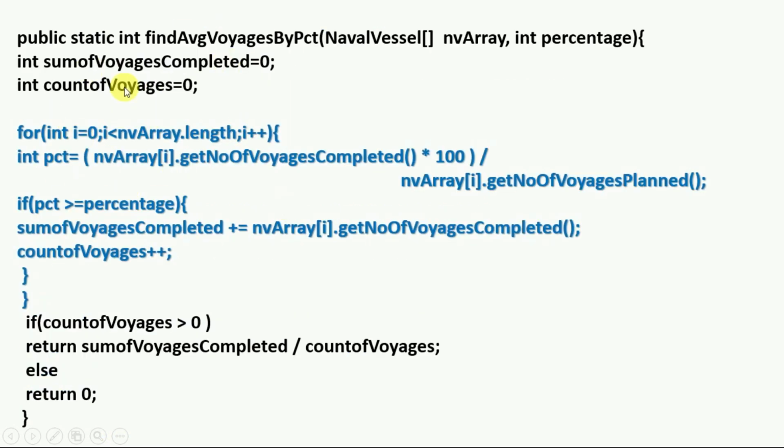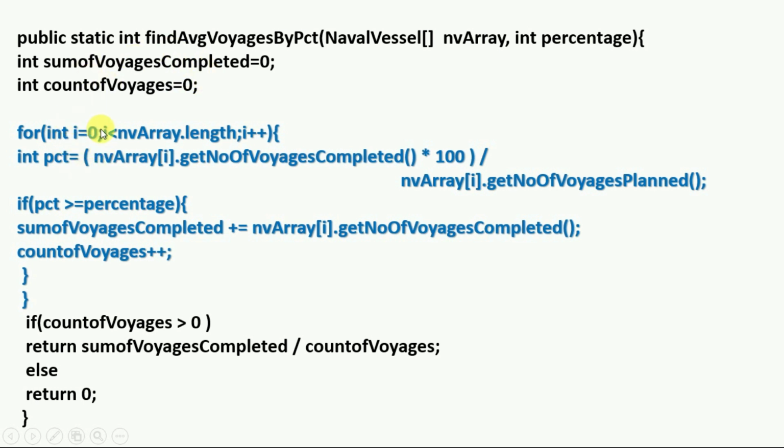Then the logical part. In the average method, as the question said, we initialize two variables for the summation for average derivation. We need to declare sum of voyages completed equals 0, and next count of voyages equals 0.